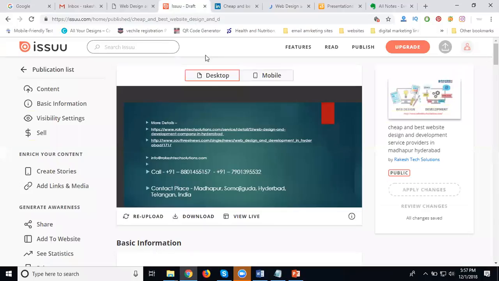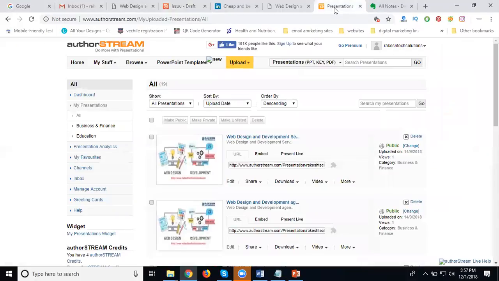Now coming to your PPT, the URL is working. So that is generating referral traffic through PPT to PDF conversion. So always use PDF conversion for article submission sites. The link is highlighted, the phone number is highlighted, everything is highlighted when you submit the article in PDF format. Next one, similarly you can upload on Authors team also.